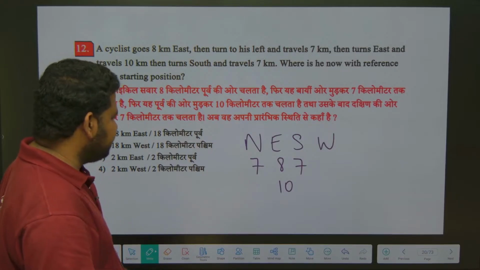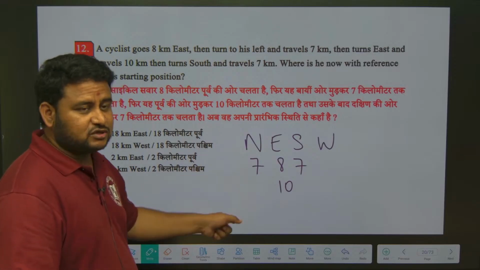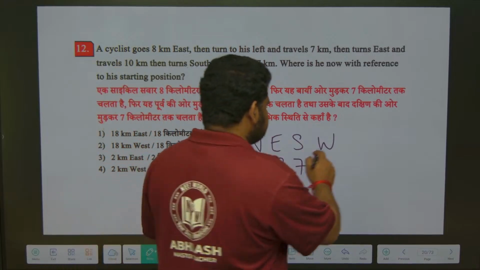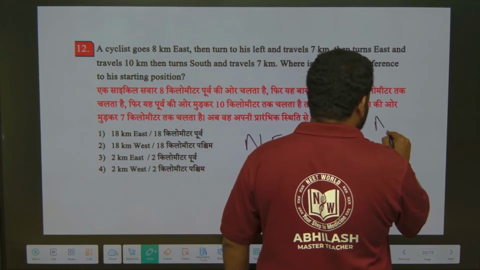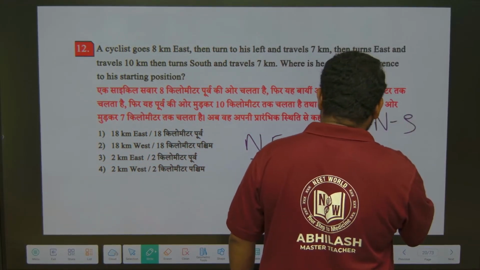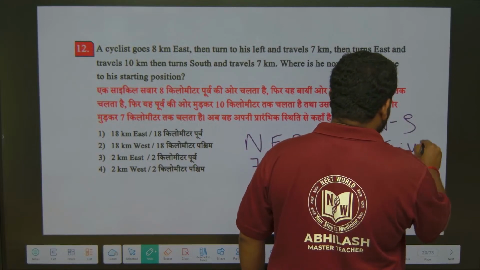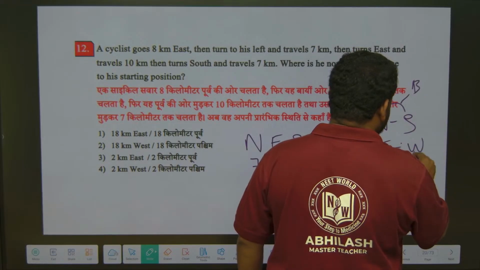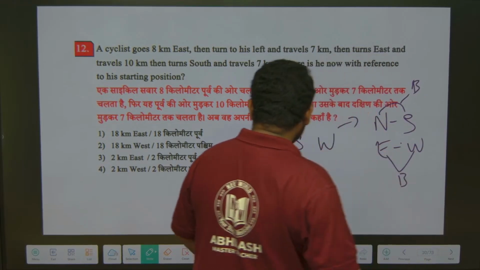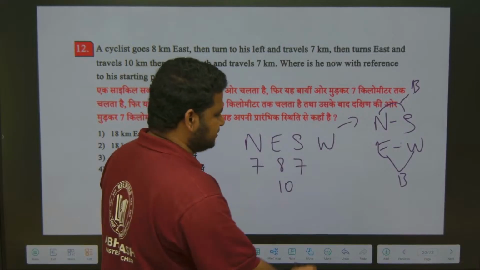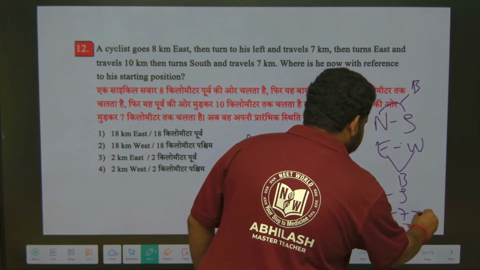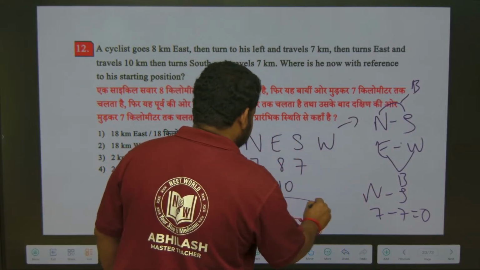Here what we have to do? Distance also we have to find, direction also we have to find. But I told you, when we write north, east, south, west, we have to find the difference of north and south, and the difference of east and west, and see which is bigger. Here north and south, if I find the difference, it is 7 minus 7, that is nothing but 0.